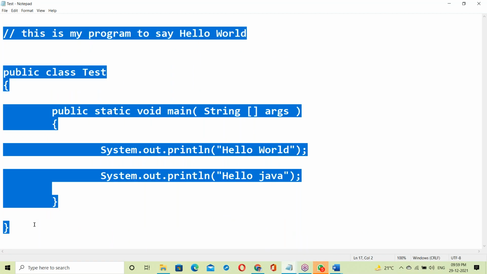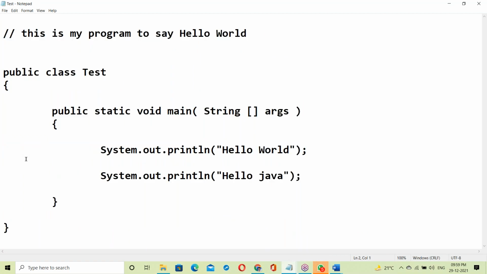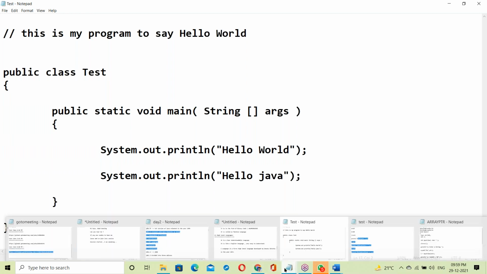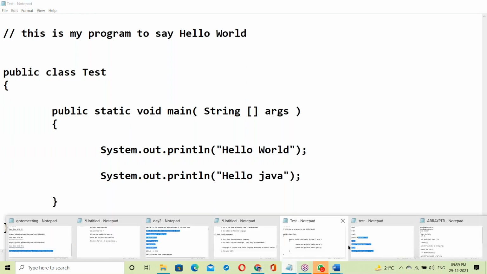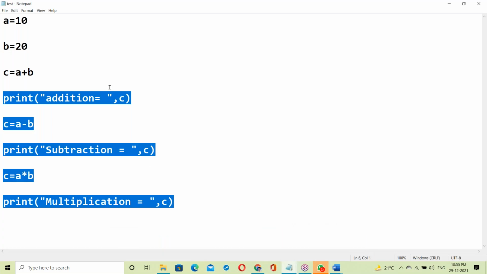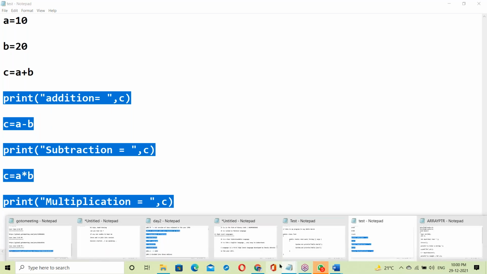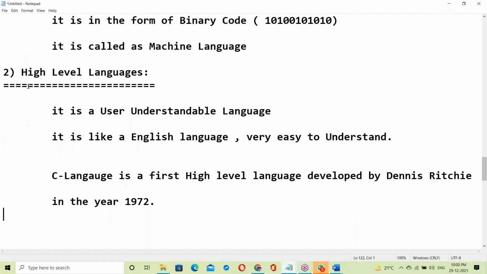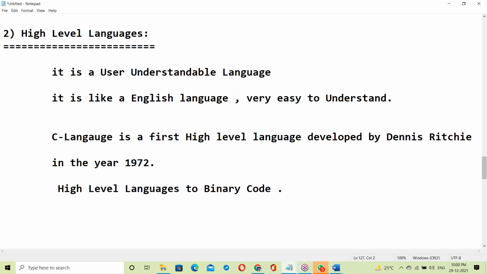The system cannot understand a Java program. The Java program has to be converted into a system understandable language, meaning binary codes. Suppose here is a Python script. This Python script has to be converted into binary codes. These are all high-level languages. High-level language to binary code: who will convert it? Which one will convert here? Tell me.